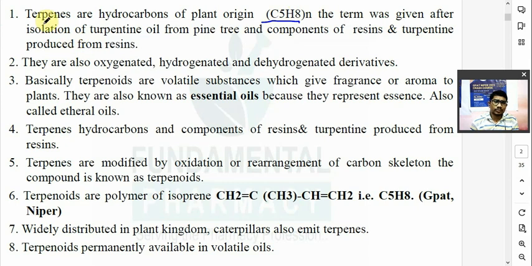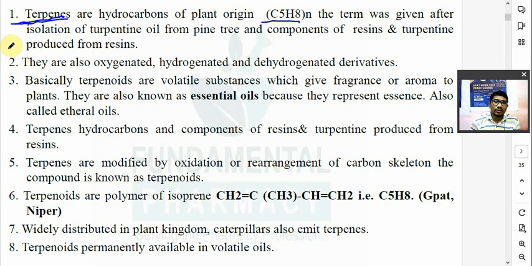So you can say terpenes are the hydrocarbons of plant origin, and they normally have the formula C5H8 n times. There might be 2 times C5H8, so that is C10H16. There might be 3 times C5H8, so that is C15H24, like that. So this C5H8 formula is repeated in these terpenes, and they are known as terpenes.